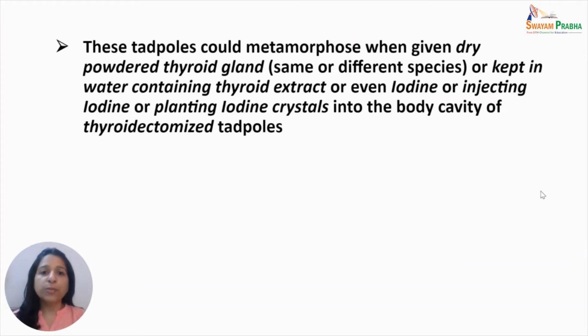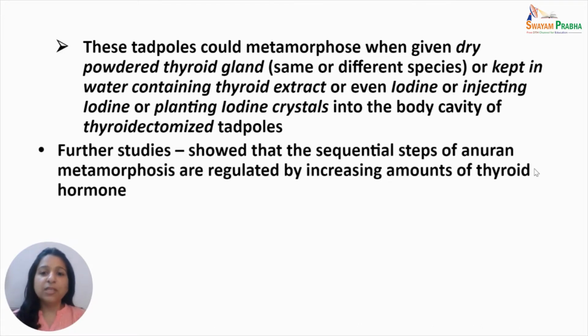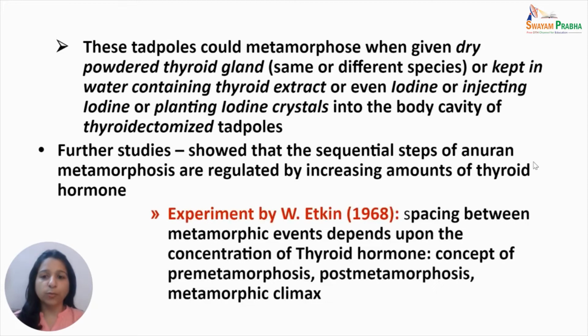So these tadpoles could metamorphose when given dry powdered thyroid gland, which could belong to the same or a different species. Alternatively, when these tadpoles were kept in water containing thyroid extract or iodine, or when they were injected with iodine, or even when iodine crystals were planted into the body cavity of the thyroidectomized tadpoles, they could metamorphose. Further studies showed that sequential steps of anuran metamorphosis are regulated by increasing amounts of thyroid hormone.